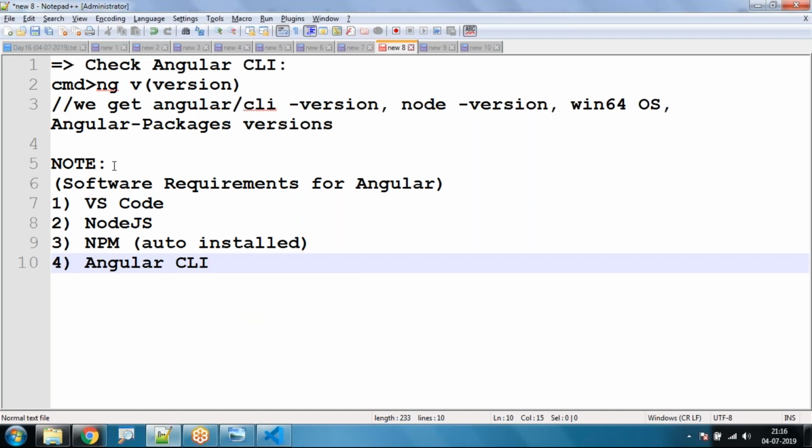Is it okay all of you? Right. So these are the 4 software requirements for developing Angular web applications in our system. So my system is ready for this.